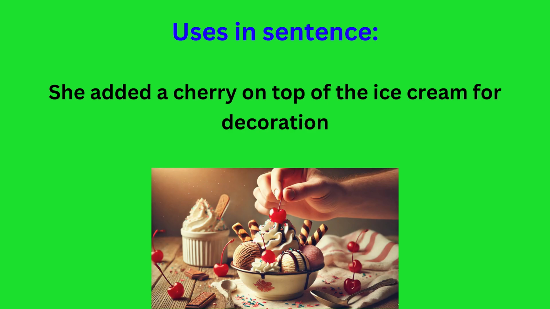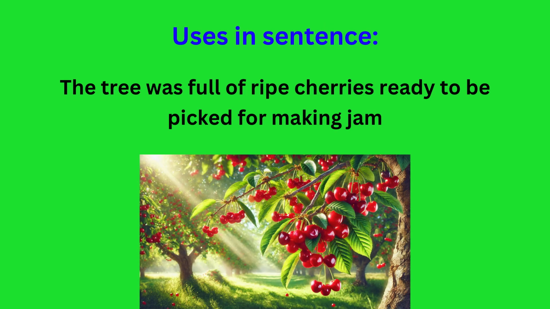In a sentence, she added a cherry on top of the ice cream for decoration. Here, cherry refers to the fruit used to garnish the dessert. Let's try another example. The tree was full of ripe cherries ready to be picked for making jam.